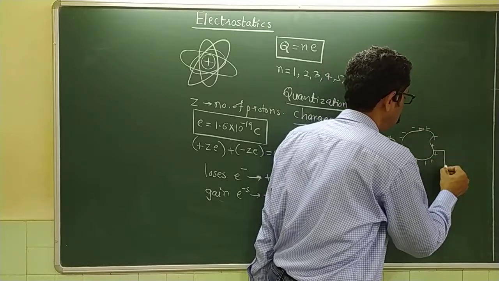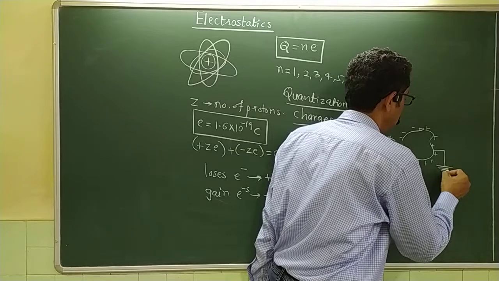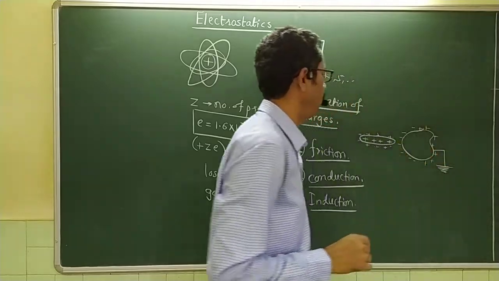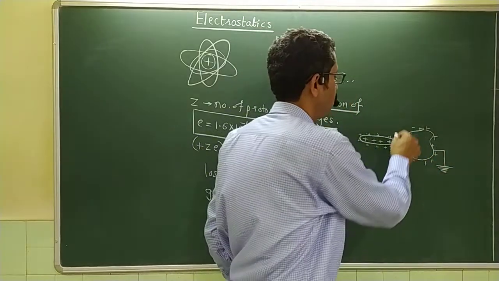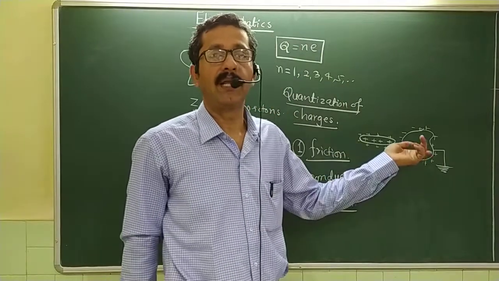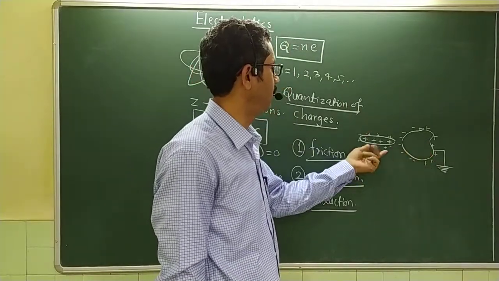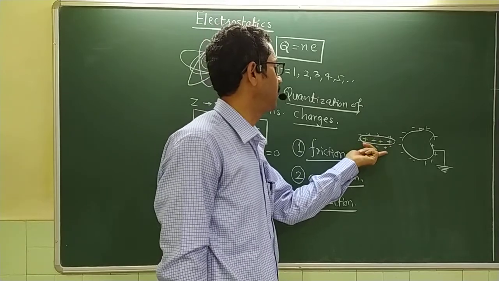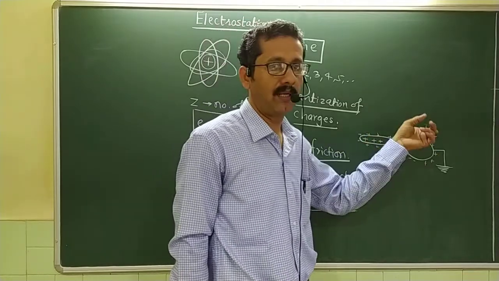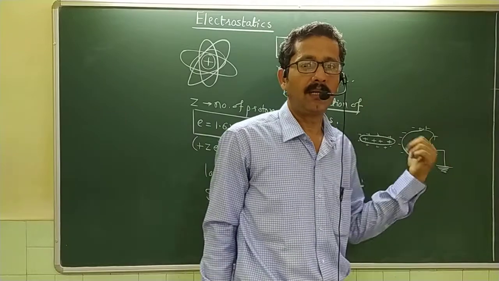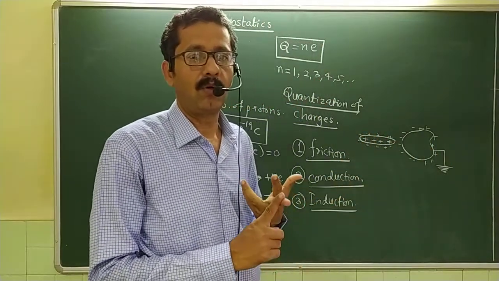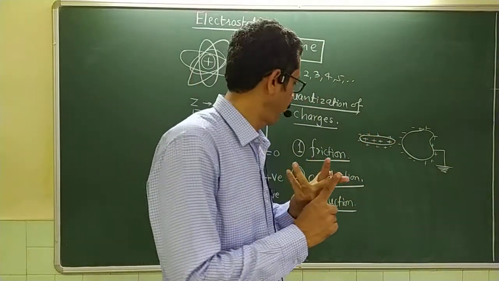Now I can connect this to ground, 0 volt, so that these positive charges get grounded. Then I remove this, and this object will entirely become a negatively charged object. So by mere presence of the other object, this charged object has induced negative charges on the other object, and that is why this particular method we call the method of induction.